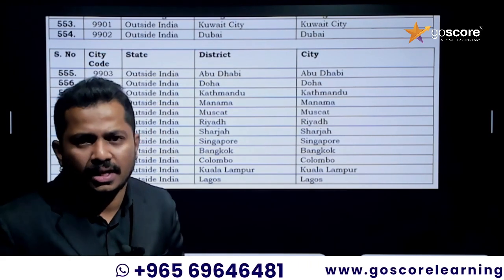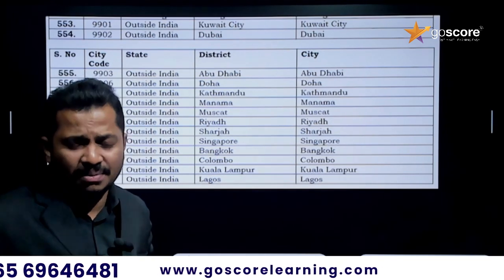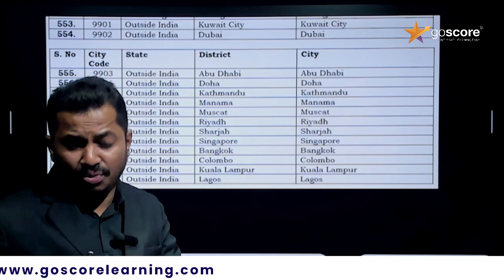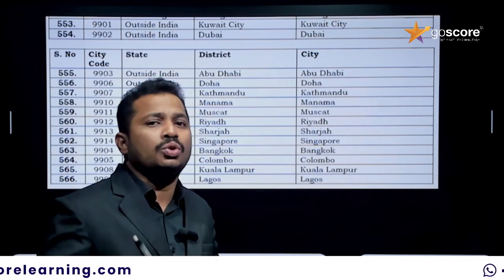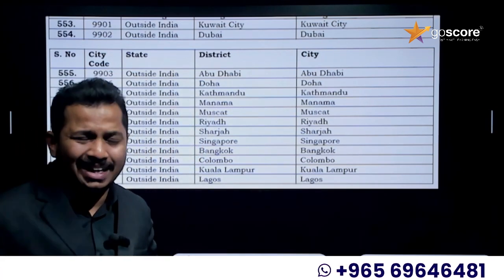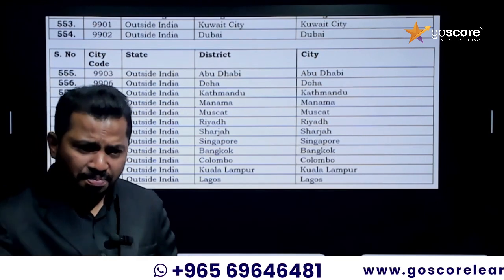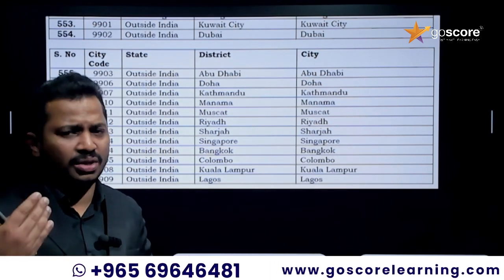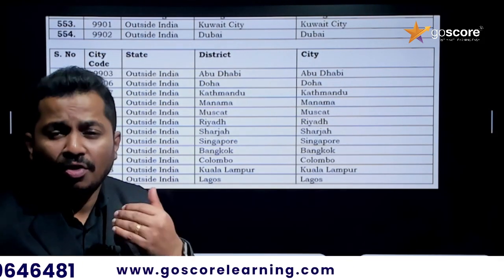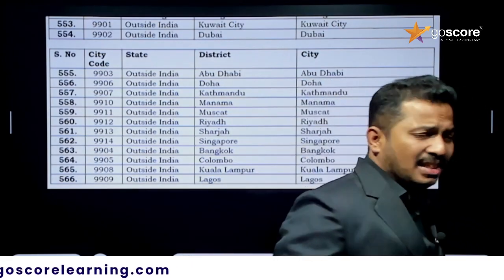But if you are writing the exam abroad, like in Kuwait, you have to give your present address in Kuwait, and only then will you have the provision for selecting the examination city or center in Kuwait. For the same you can use your civil ID details or Emirates ID details, or if you are residing in any other GCC country, you can use your visa details for giving the proof of present address. Okay, so that is about choosing the examination city that we need to take care of.